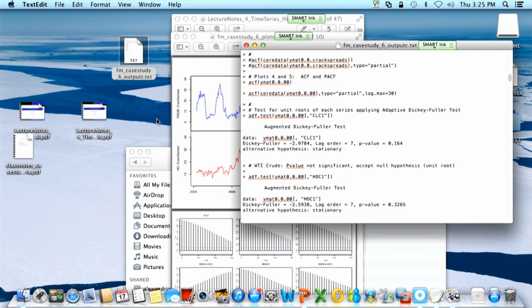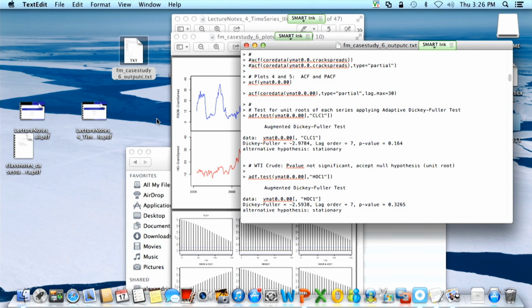If you can see this, for the crack spread data, looking at the crude oil futures, the crude oil future can be evaluated to see if it's non-stationary. There's the augmented Dickey-Fuller test for non-stationarity, which has a null hypothesis that the series is non-stationary, or has a unit root, versus the alternative that it doesn't.